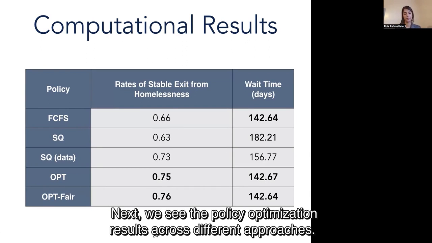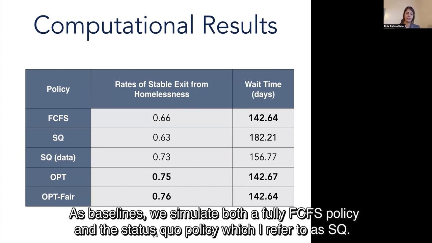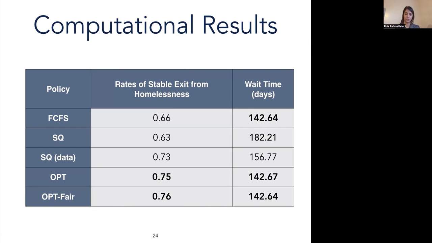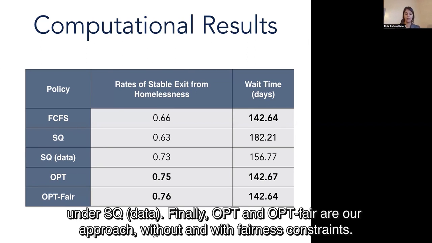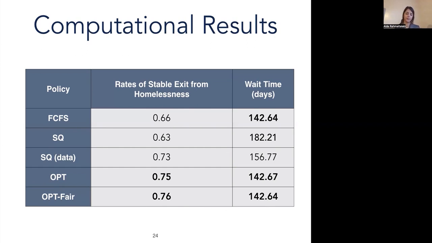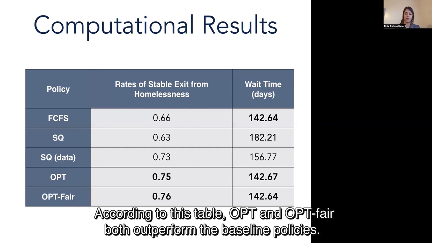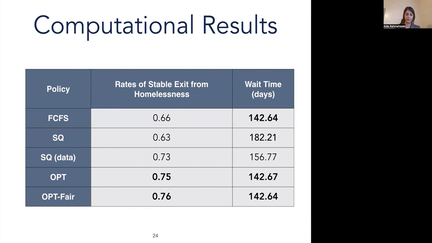Next, we see the policy optimization results across different approaches. As baselines, we simulate both a fully first-come, first-served policy and a status quo policy, which I refer to as SQ. We also compare with the deployed policy as we observe in the data, which is shown here under SQ data. Finally, opt and opt-fair are our approach without and with fairness constraints. According to this table, opt and opt-fair both outperform the baseline policies.